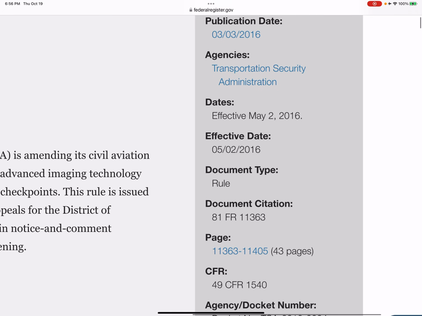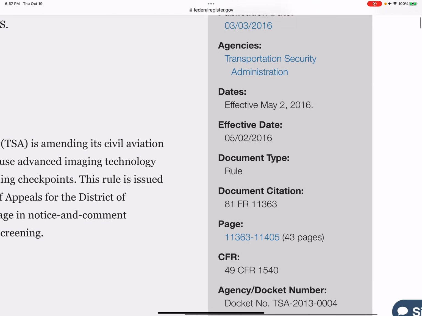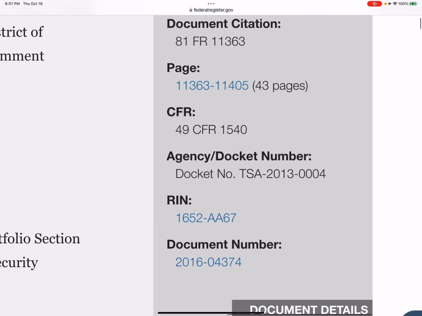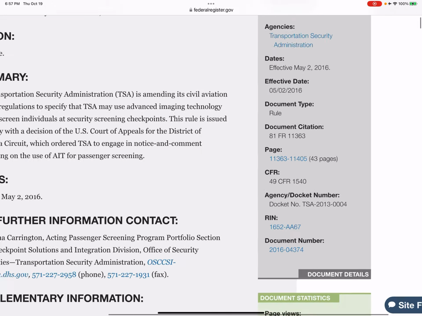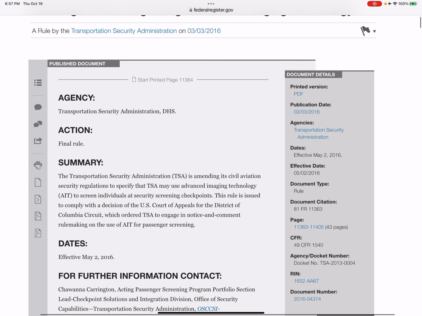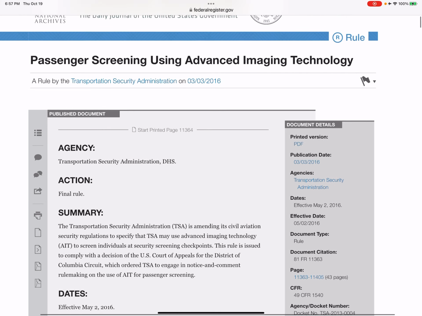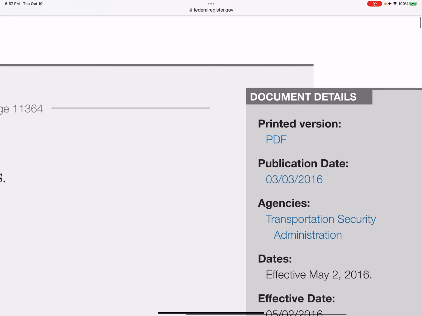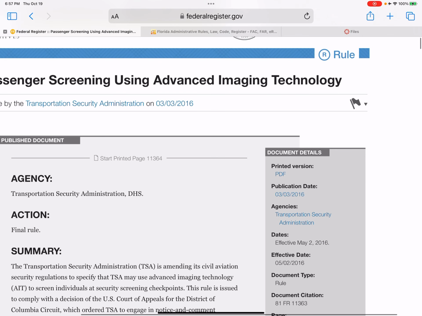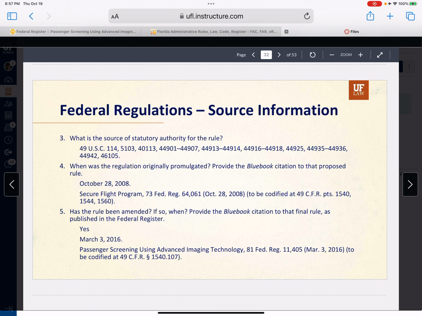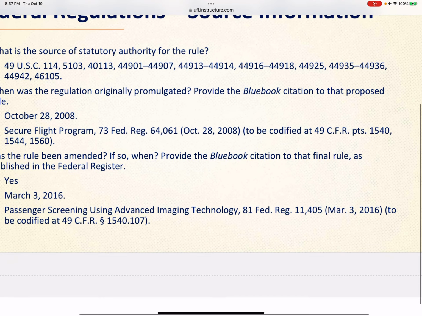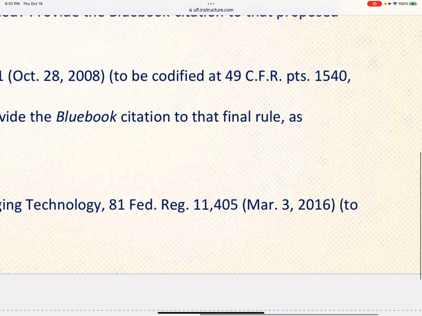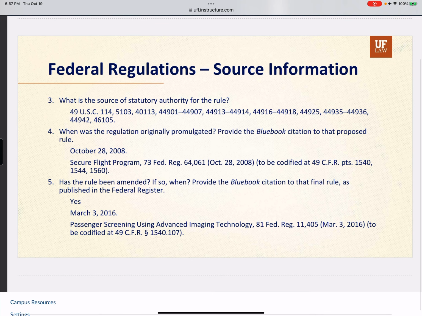Here is all the information we looked at before. The citation, the CFR section that will be affected, the 1540, and that's the effective date, the publication date. That's the date you're using, the publication date, not the effective date. See? So when I go back to this screen, it was 3/3/2016, not the effective date, right? It was called the passenger screening using advanced imaging technology.